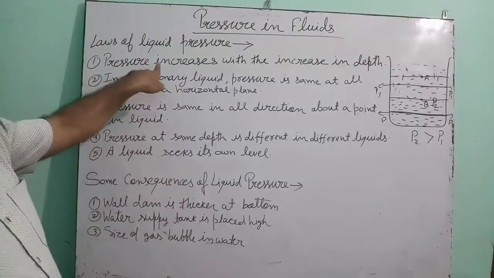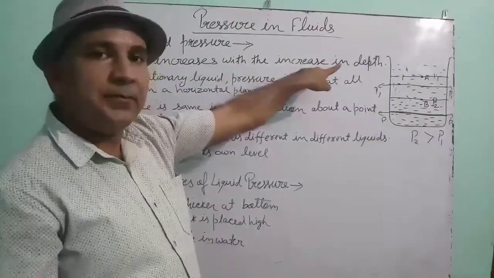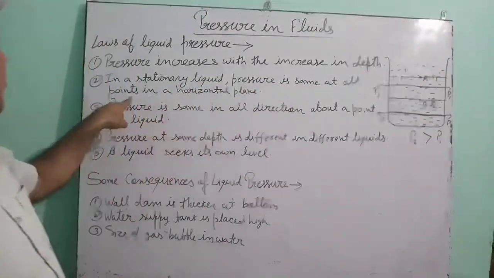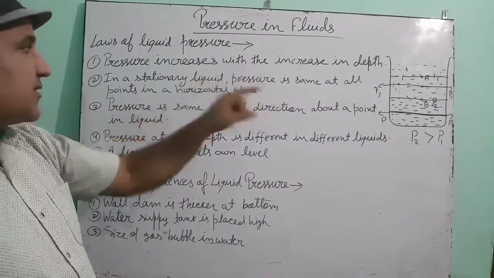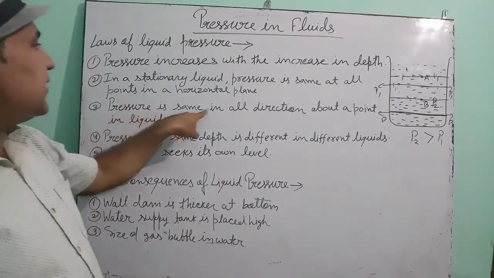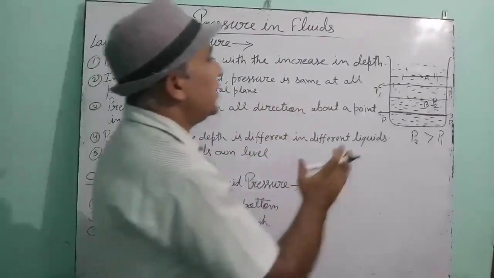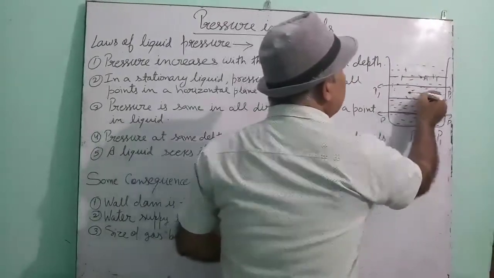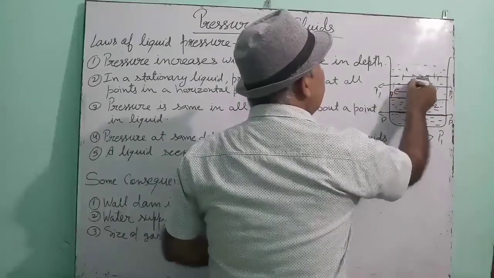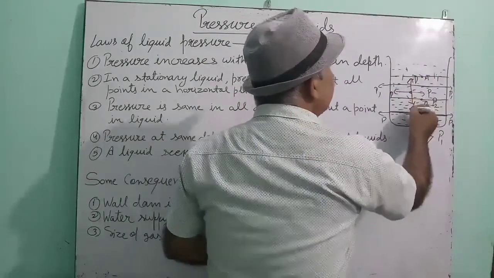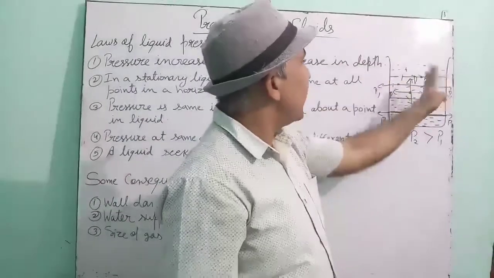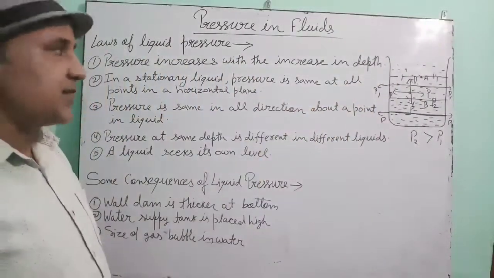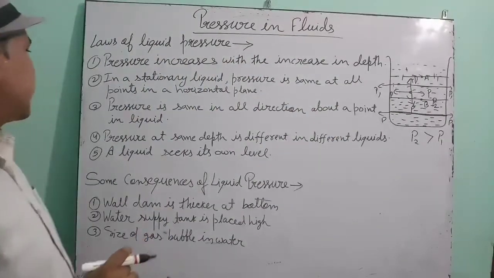See here. The first point is that pressure increases with the increase in depth. That is the first I told. In a stationary liquid, pressure is the same at all points in a horizontal plane. This is the second I told you. Third is that pressure is the same in all directions about a point in a liquid. Suppose you are taking a point. At this particular point, the pressure will be the same in all directions. Whatever direction you take, upward, downward, right hand side, left hand side, in every direction at a particular point, the pressure will be the same. This is the third law of liquid pressure.